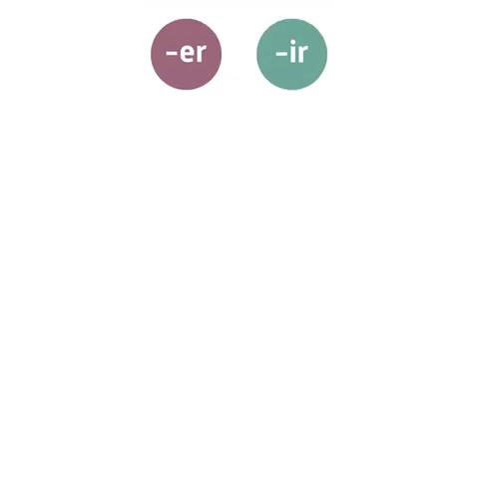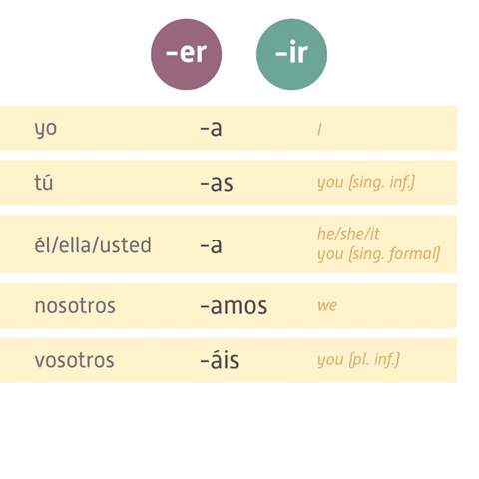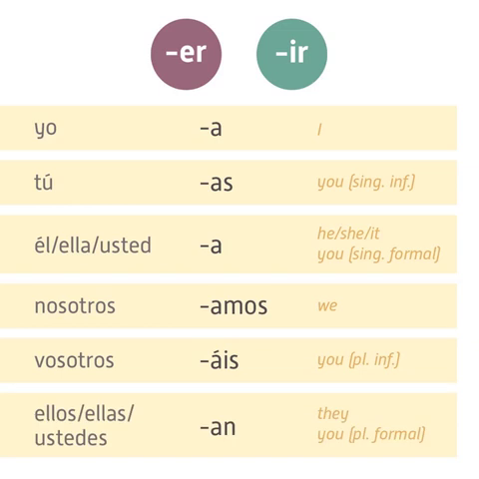Now let's look at the er and ir verbs. If the subject is yo, the ending is a. If the subject is tú, the ending is as. If the subject is él, ella, or usted, the ending is a. If the subject is nosotros, the ending is amos. If the subject is vosotros, the ending is áis. And if the subject is ellos, ellas, or ustedes, the ending is an.